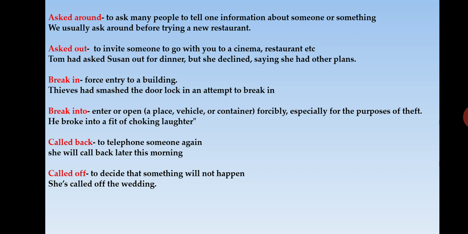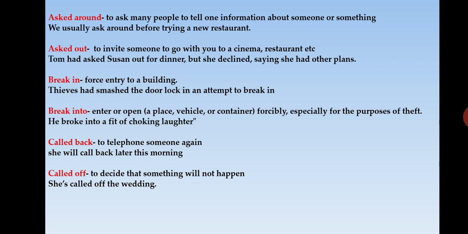So what is the example given? We usually ask around before trying a new restaurant. So we don't suddenly go to a restaurant and eat. Before going to a new restaurant, we ask people and we take their opinion. Otherwise, we won't be aware of the kind of food they serve. So we ask our friends, we ask our relatives, and then only we go to the new restaurant. So asking so many people means ask around. I hope this is clear for you.